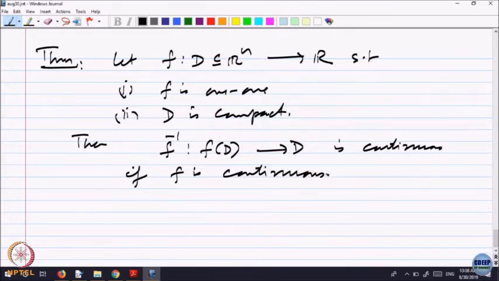So, what we are saying is that if the domain of a 1 1 continuous function is compact, then the inverse function automatically is a continuous function. Let us prove that.